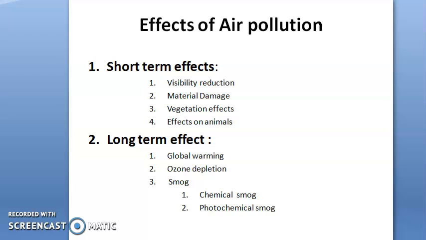Acid rain is a good example of this short-term effect. It damages our houses, and our construction building materials are also deteriorating day by day, in 1 year, 2 years, after 3 or 4 years. This deterioration is due to chemical air pollution, chemical impacts.